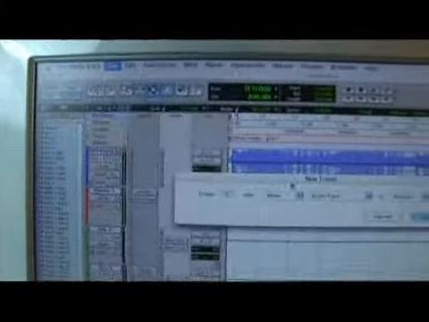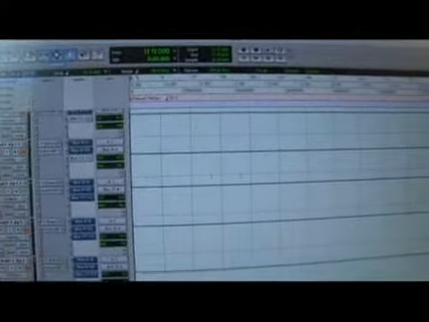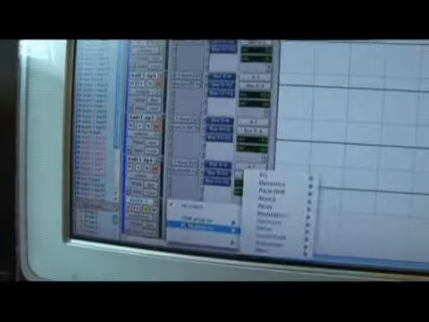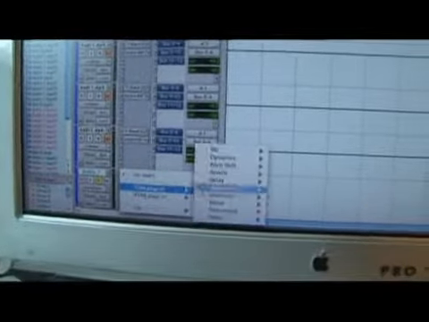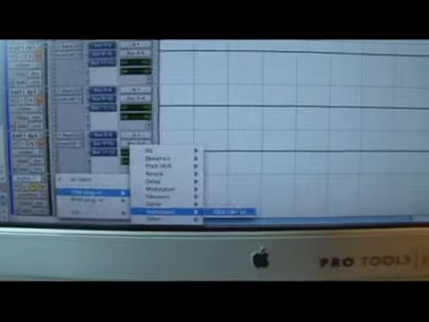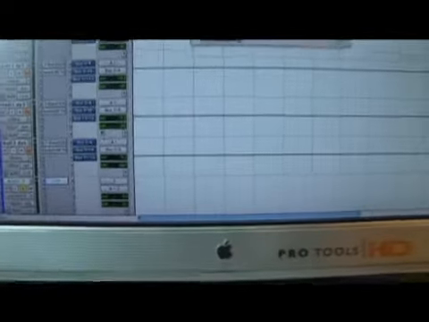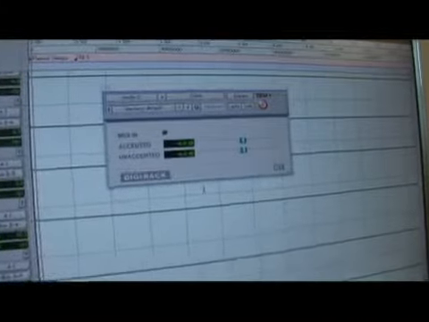Now, to actually create a click, I just have to create a new track, make sure that's the audio so that you can record with it. Once this is created, I can go to my plugins and assign it a click within the instrument. Now, within the instrument, you're going to hear it play, and it's going to basically just play once every beat.